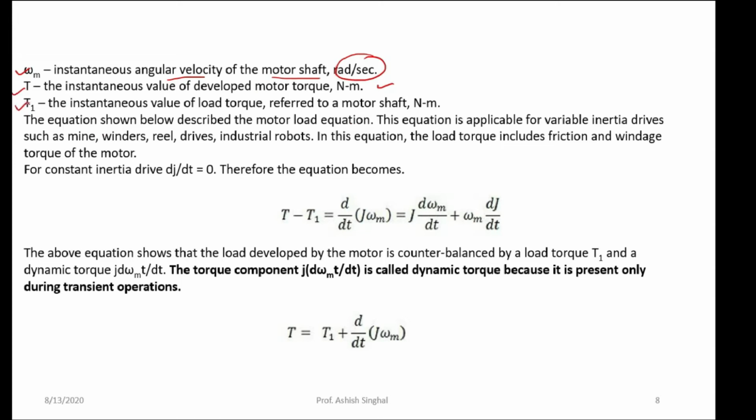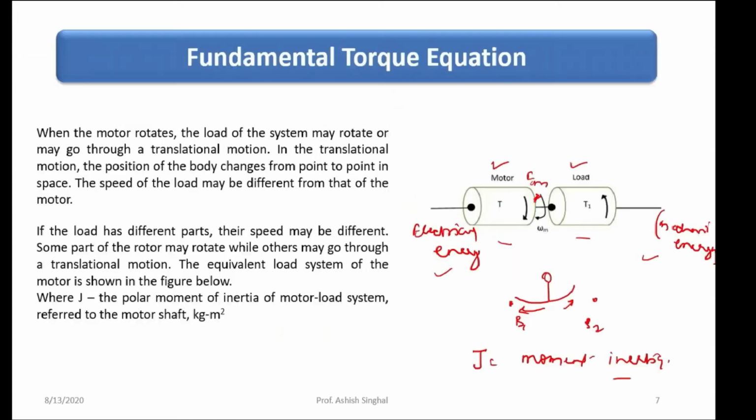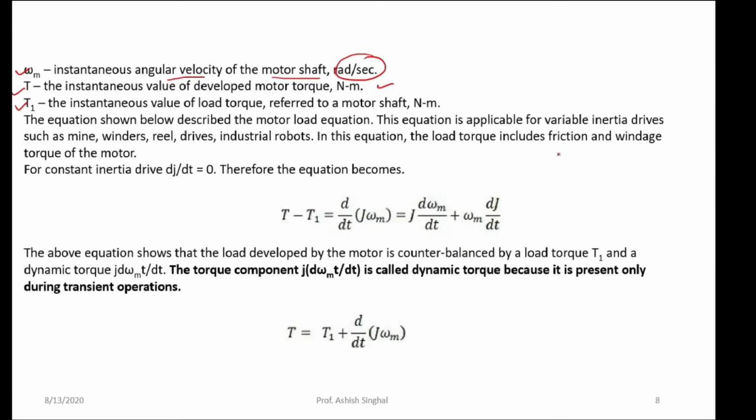We have T1 over here and T over here. Whenever I talk about T, it's the motor torque, and whenever I talk about T1, it's the load torque. So when we solve this equation, we get this equation over here. This is the dynamic equation of the motor, which can be written very easily.